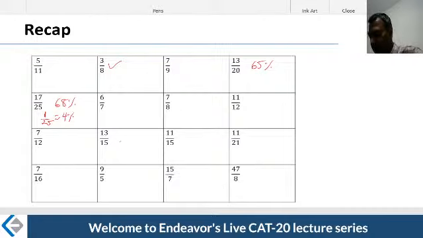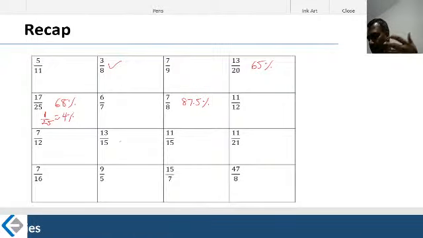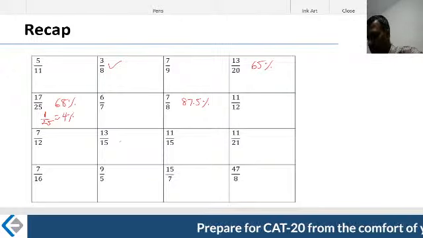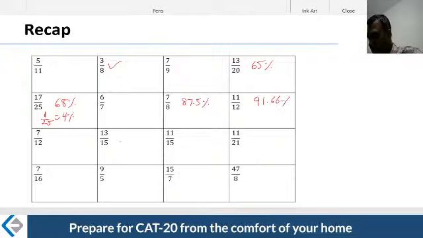7 by 8, you know that, which is 87.5%. I'm giving you these drills so that we feel comfortable about it. That's the whole idea. 11 by 12, which is nothing but 91.66%. All right, 91.66%, and so on.